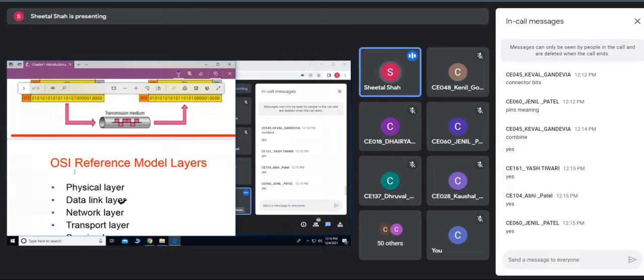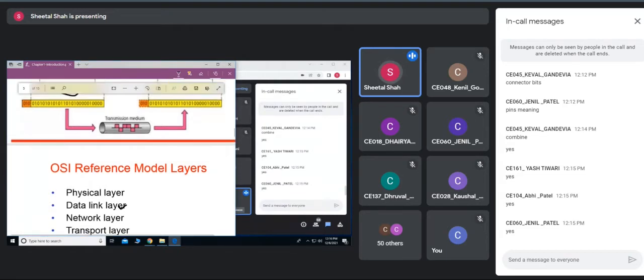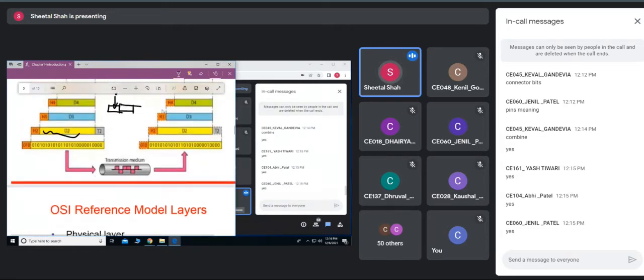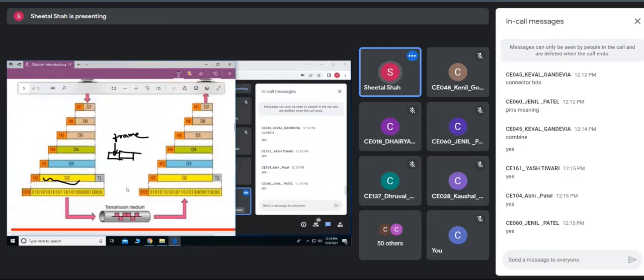Now, it may happen that the buffer space of the receiving end is too small, and the sender is trying to pour in the data. In such a case, the receiver may send an acknowledgement saying that it doesn't have enough buffer space to accommodate all these data frames, so slow down the rate of transmission.